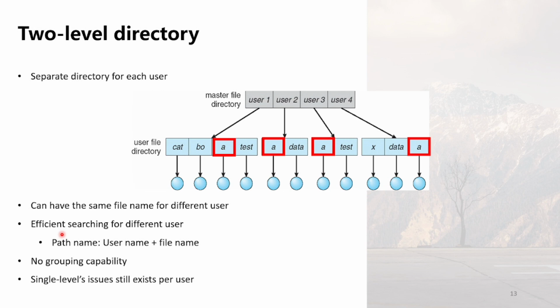Furthermore, when searching for a file under a specific user, it becomes easier to locate as the path name typically includes both the username and the file name, enhancing search efficiency over a single-level directory system.